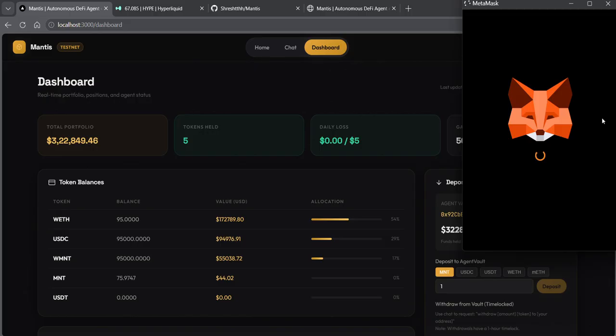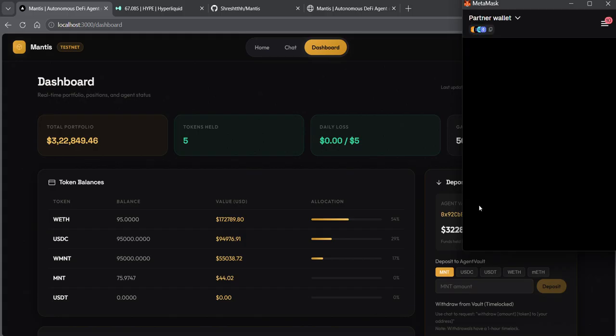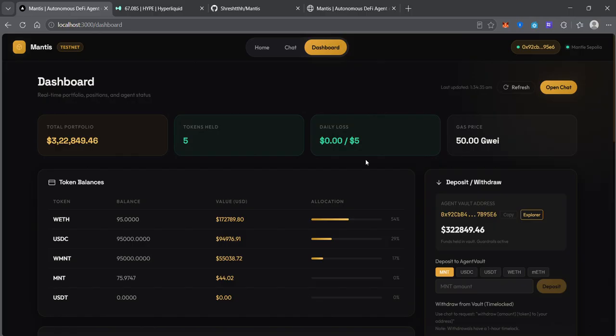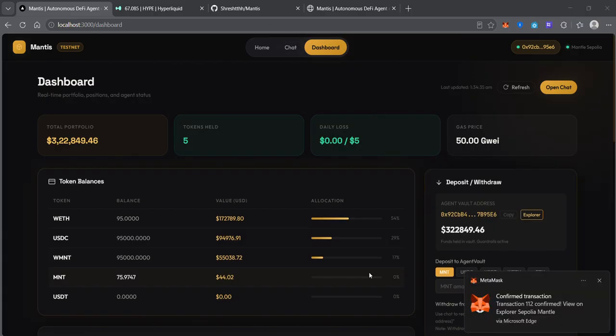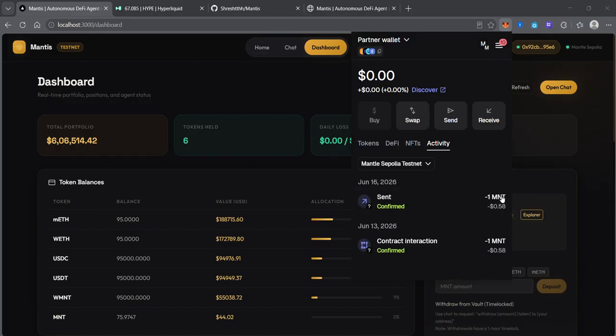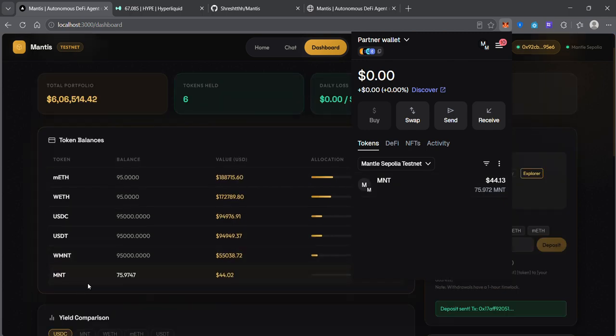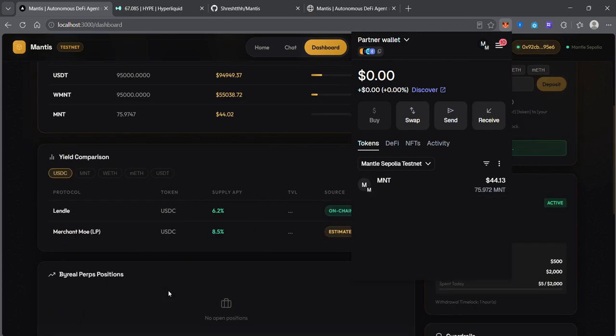I'm going to sign the MetaMask transaction and I'll confirm it. And sure enough, the transaction is confirmed. Now if I check, I can see that the transaction was just confirmed, and if I check on my tokens, I can see that I have 75.97 MNT, and sure enough, I do have 75.97 MNT in my wallet.